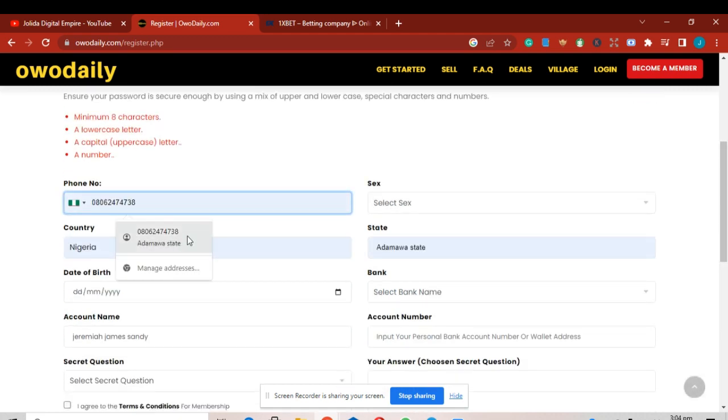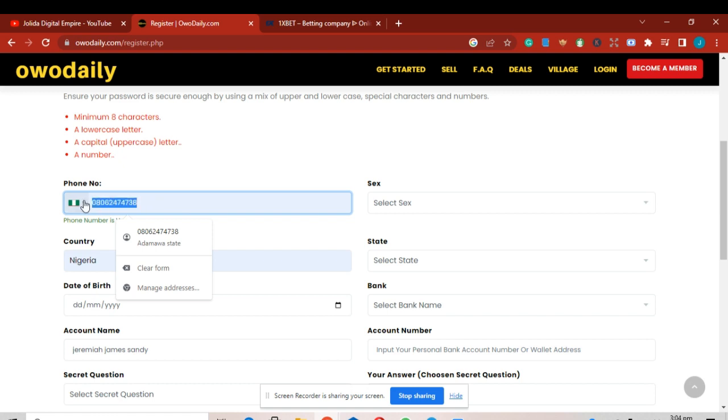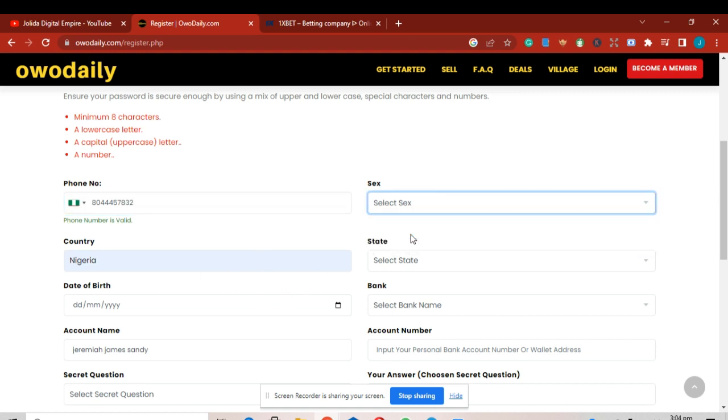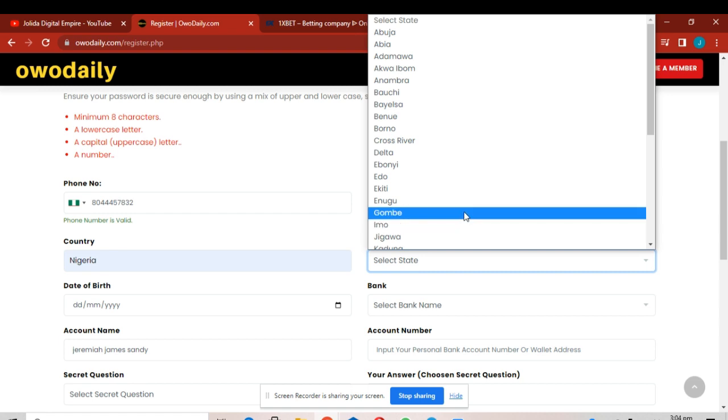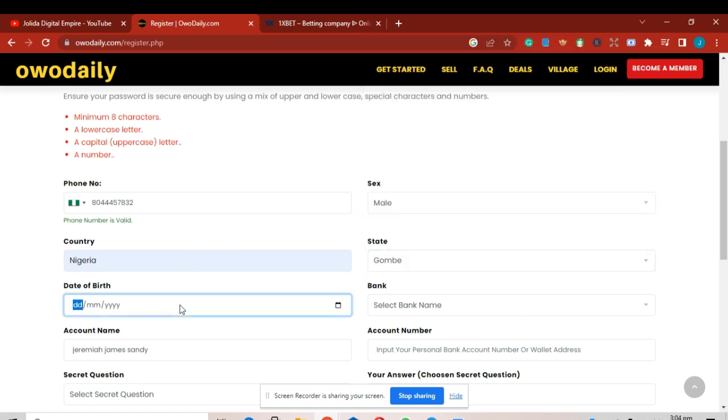Here you put in your phone number. Let's say anything, maybe 080 445683 or so. You just put it there. You select your gender, which is male. Choose your state. Let's say I'm from Gombe State, for instance.